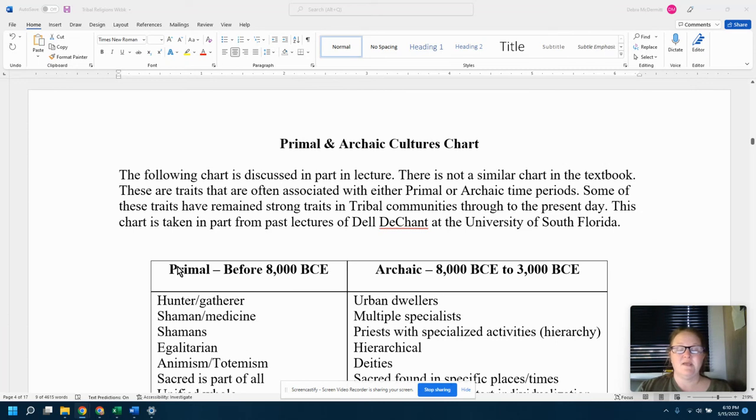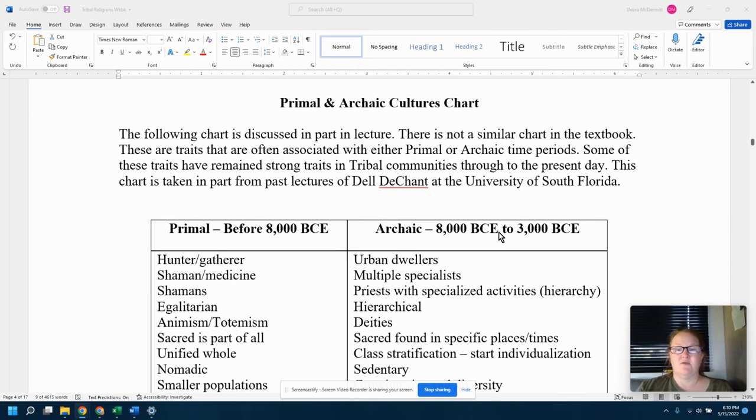All right, so here in your workbook, this is one of the ways that it is not just a workbook, but a note outline. We have a chart for primal and archaic traits. So these are traits of primal religions and archaic religions. The chart's actually taken from 20 plus years ago, lectures of Del DeShant at the